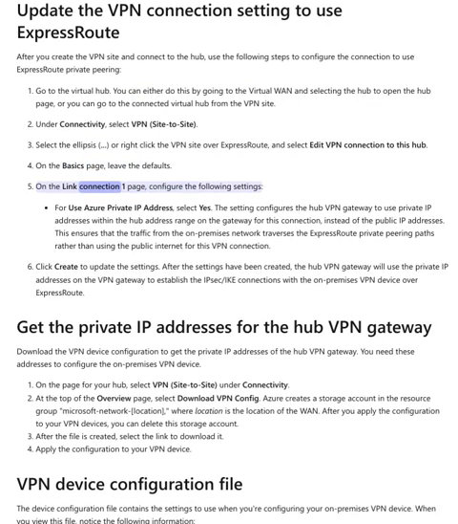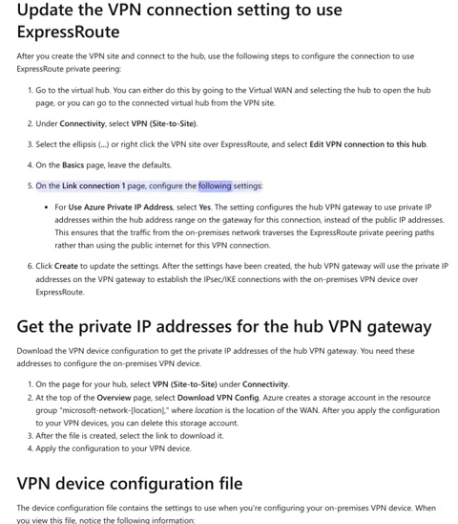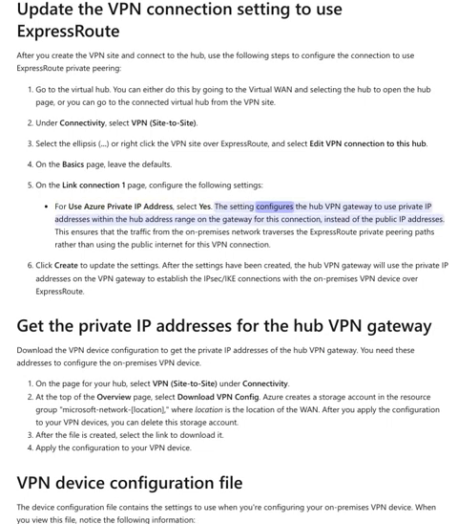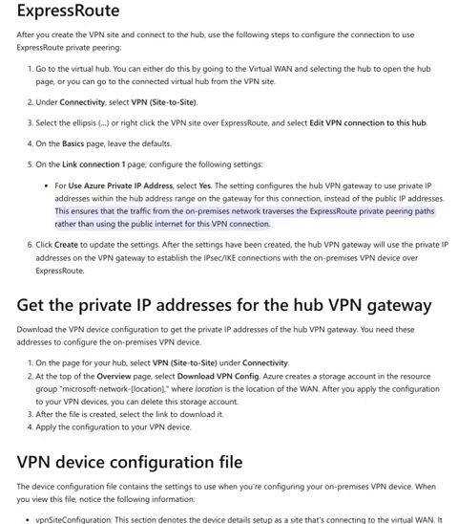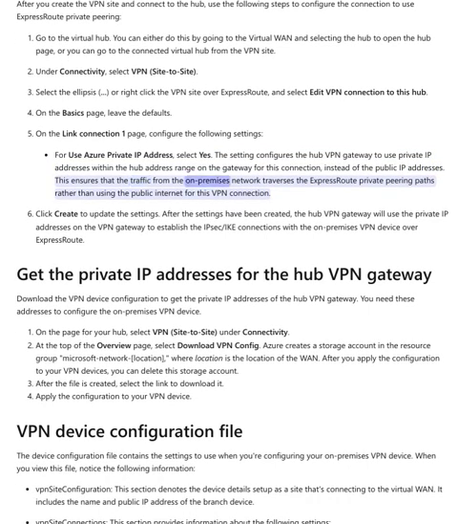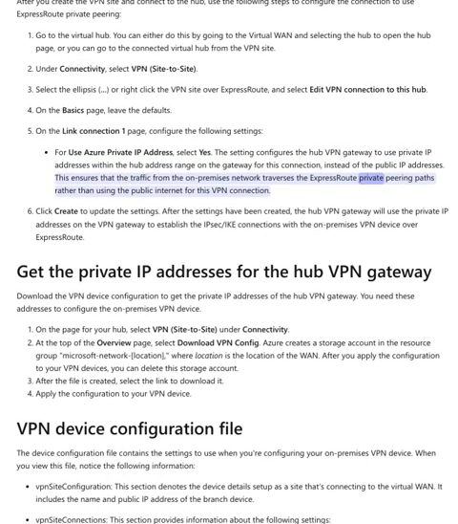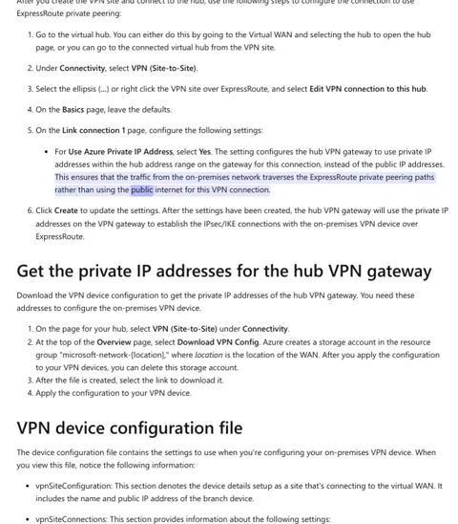On the Basics page, leave the defaults. On the Link Connection 1 page, configure the following settings. For Use Azure Private IP Address, select Yes. The setting configures the Hub VPN gateway to use private IP addresses within the hub address range on the gateway for this connection, instead of the public IP addresses. This ensures that the traffic from the on-premises network traverses the ExpressRoute private peering paths rather than using the public internet for this VPN connection. Click Create to update the settings.